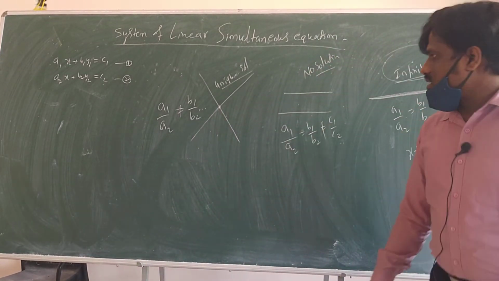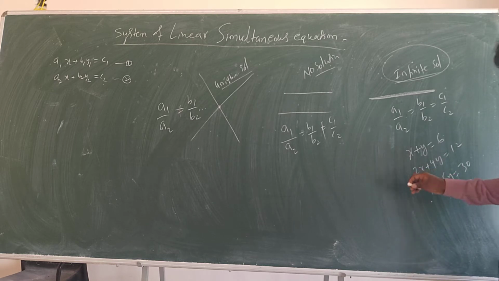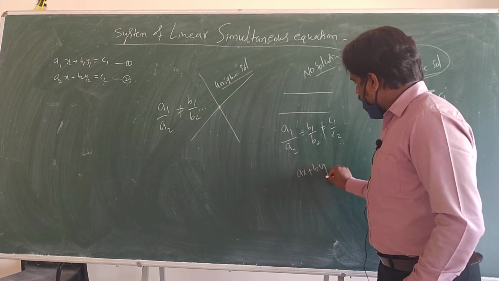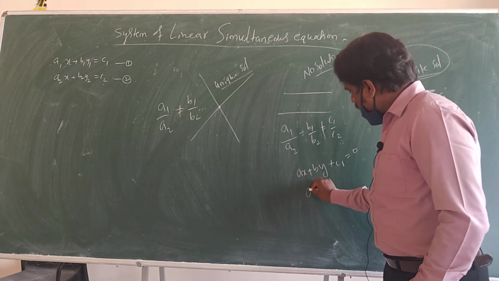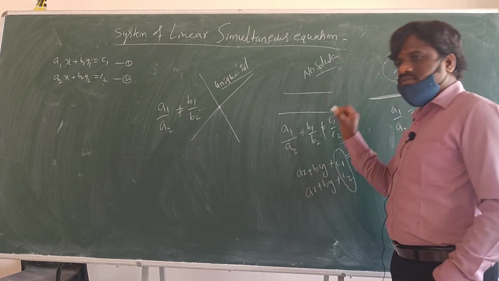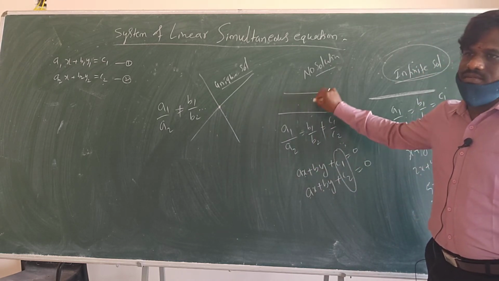Listen. If you have 2 lines having infinite solutions, a1 by a2, for example 2 by 5. Suppose in parallel, what happens? Parallel means ax plus by plus c1 is equal to 0, ax plus by plus c2 equal to 0. Only this constant will be different. These both will be the same, then only they are parallel.